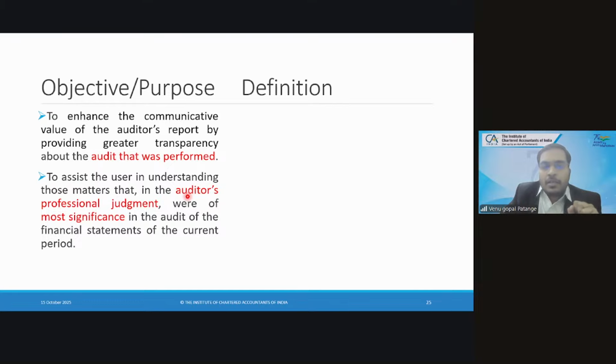Now you answer me. After doing all these things, the auditor got to know the line item has certain misstatements. Would you report it as CAM or would you report it as a qualification? We have to report it as a qualification, not in CAM. CAM is only for communicative value to the user's understanding. Good. Now, do you think there is a very thin line between CAM and qualification, CAM and adverse report?